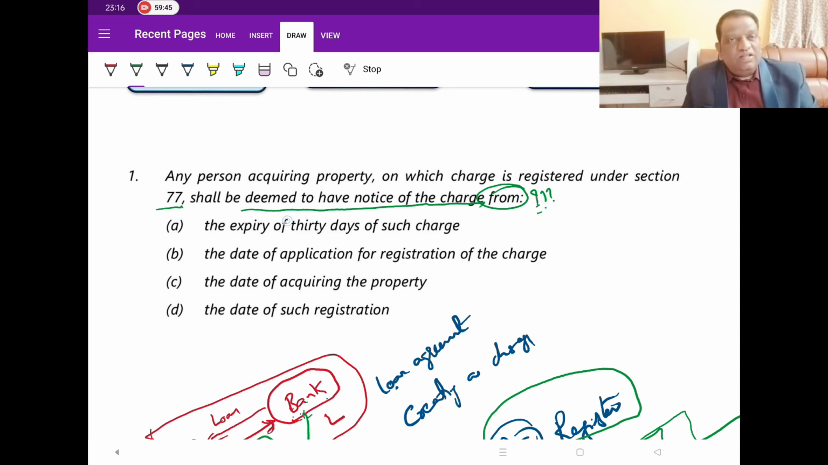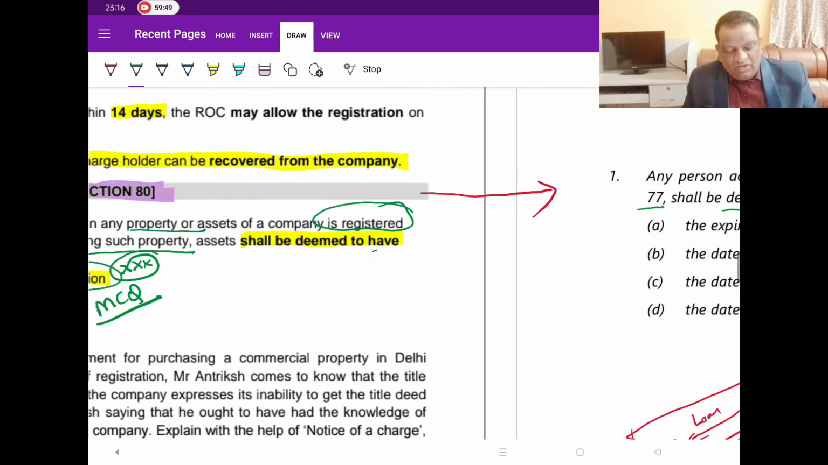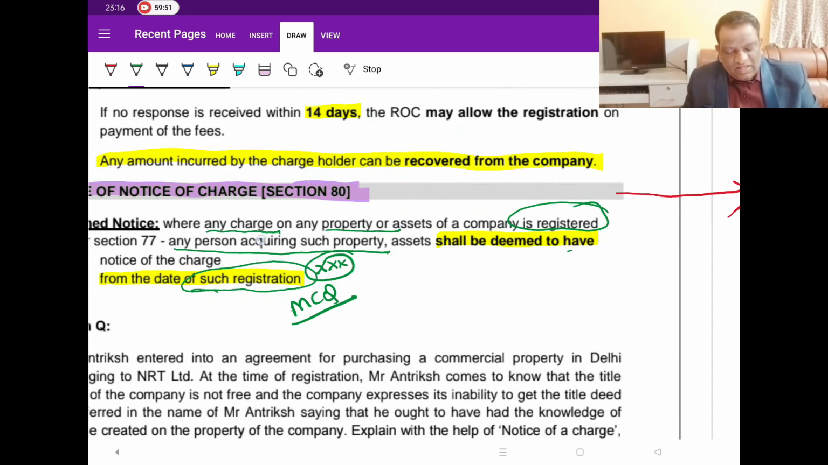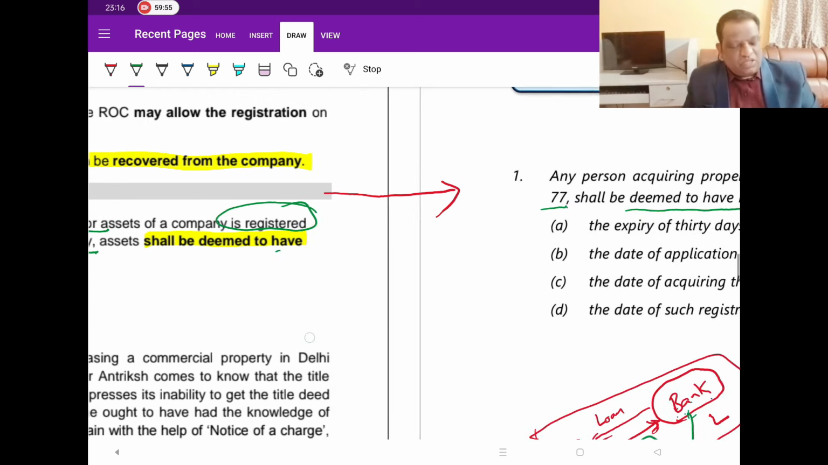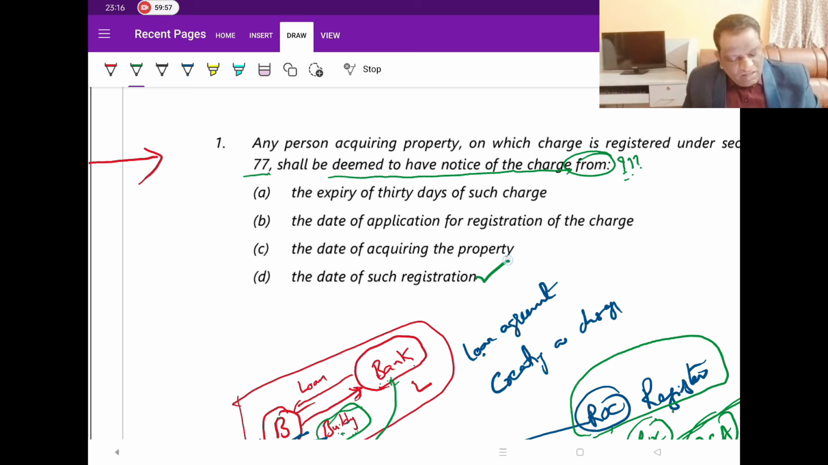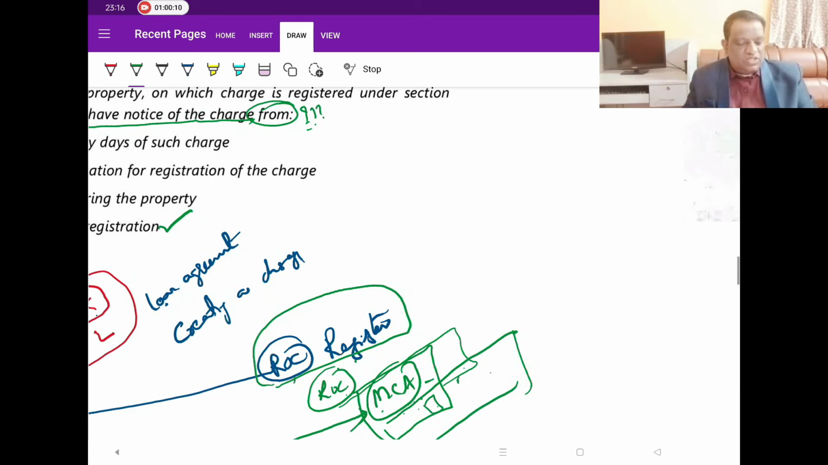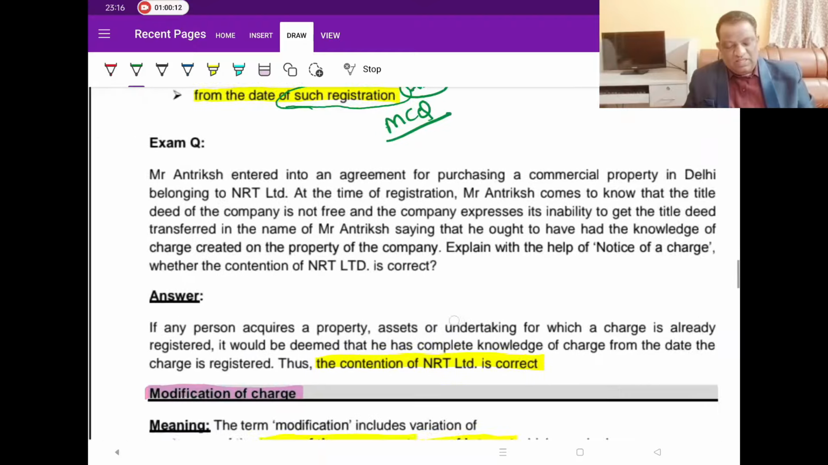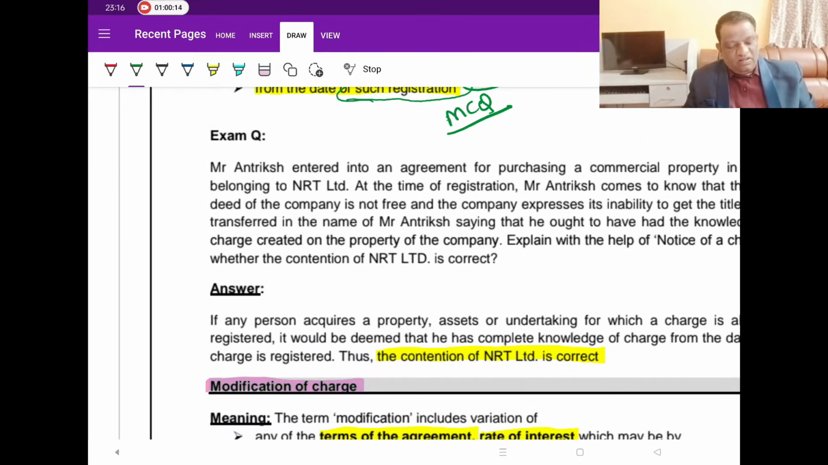You don't have a doubt about whether it is a deemed notice. But from what date? If you look at it, it is very clear and simple. It is deemed to have been served the notice from the date of registration. So this will be the answer. Not 30 days of the charge, not when you make an application to them, not the date of acquiring property, but the date of registration. Once the property is registered, from the date of registration, it becomes a deemed notice. That is what this is talking about.